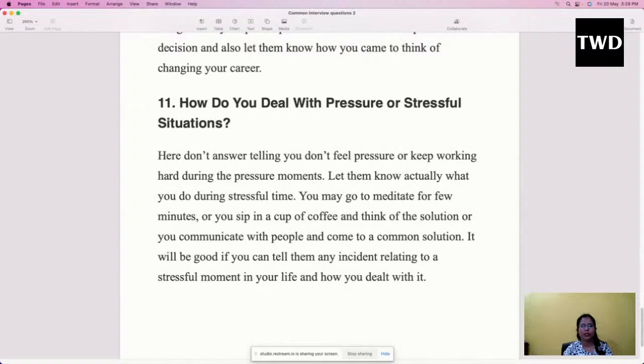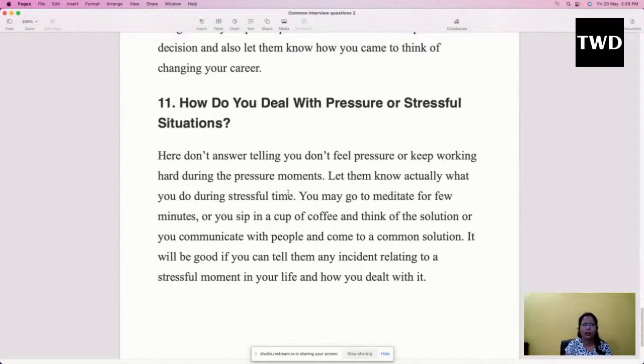Yes, these questions are generally asked to know your soft skills. Soft skills doesn't mean only talking softly, it means how you behave with people, how you tackle problems, how you act under stress. All such things are taken care of. So here, don't answer by saying you don't feel pressure, or that you keep working hard during pressure moments. Try to be smart.